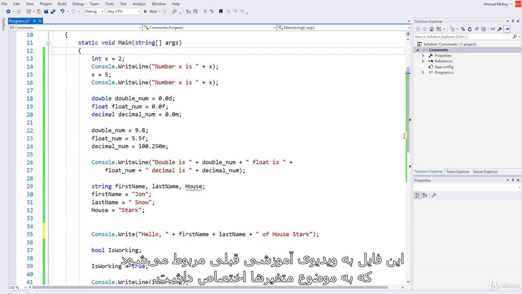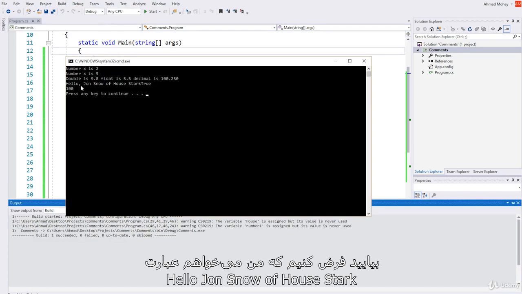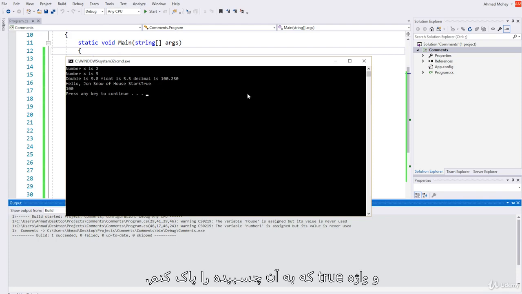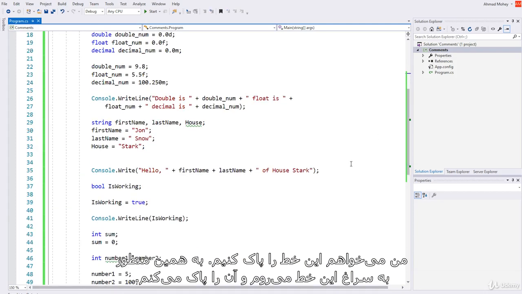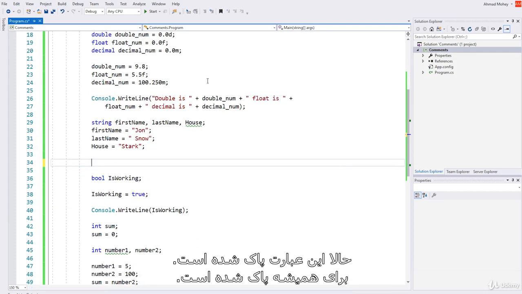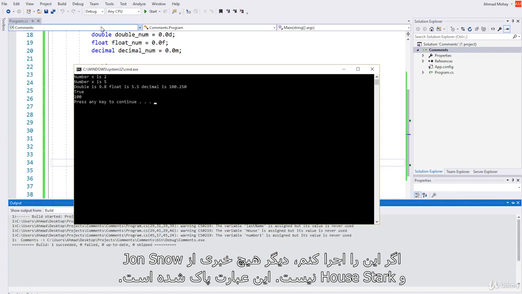Let's assume, this is a file from the previous lecture where we were talking about variables, that I would like to remove "Hello Jon Snow of House Stark" and the true that is attached to it. I would like to remove this line from here. I would simply go here and just delete it. Now it's gone forever. And if I were to run this, no more Jon Snow, no more House Stark.